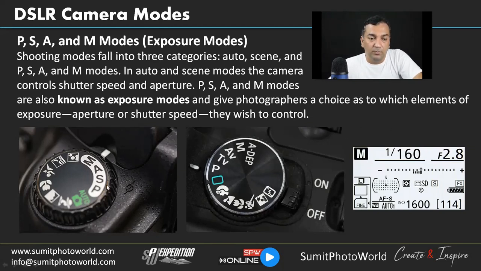So that's how the button looks on different cameras. These are the examples, and the left one is an example from the Nikon, and the image in the middle is the button from the Canon.